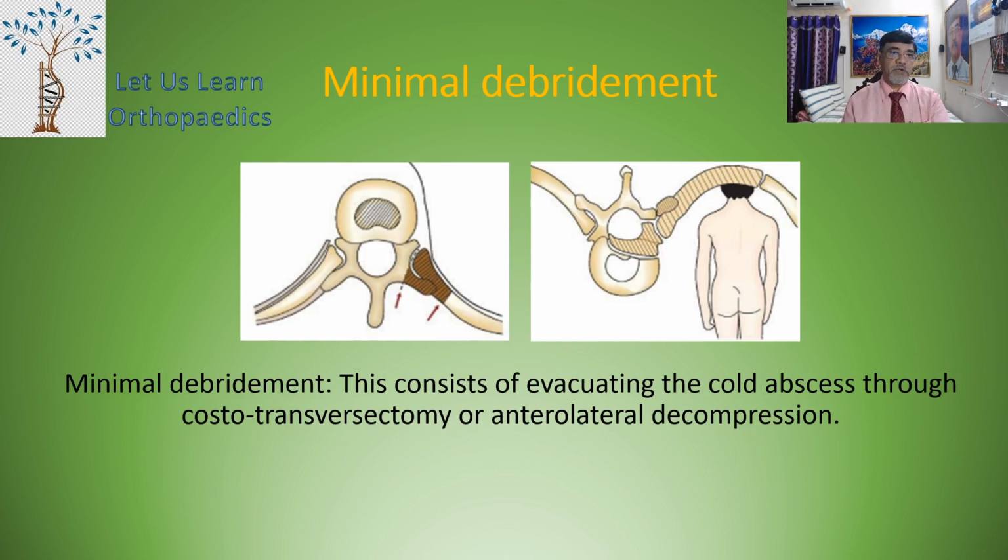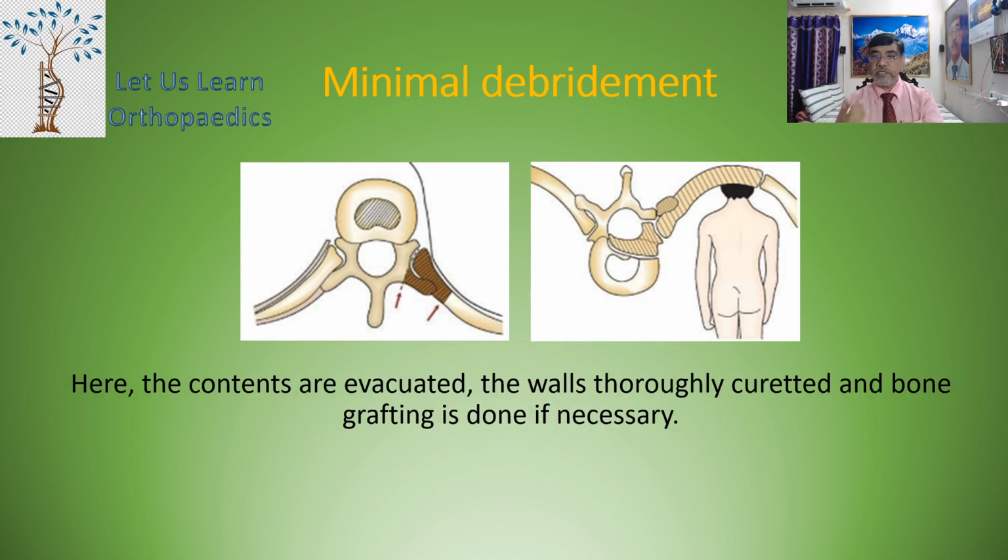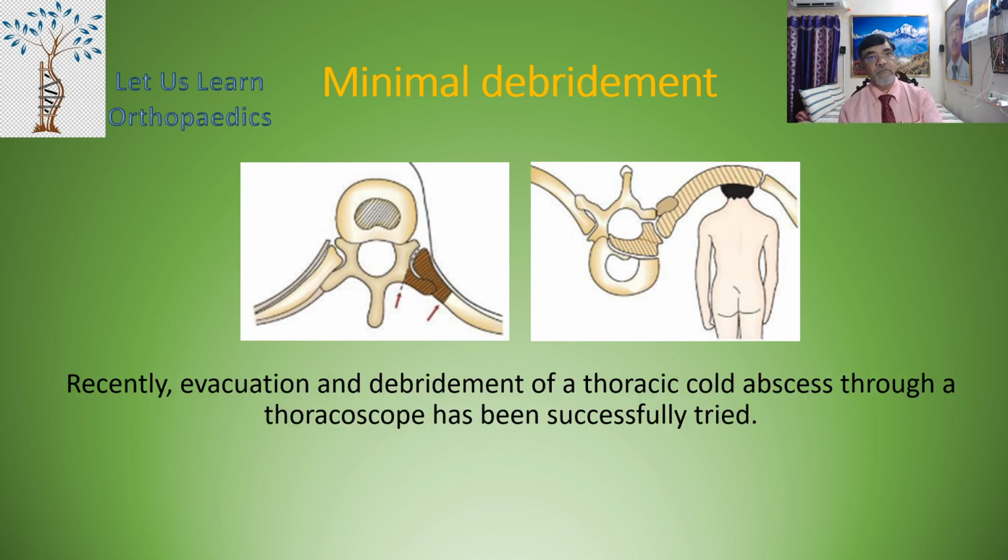Minimal debridement consists of evacuating the cold abscess through the costotransversectomy or anterolateral decompression. The costotransversectomy is shown in the first diagram, whereas the anterolateral decompression is shown in the second picture. Here the contents are evacuated, the walls are thoroughly curetted, and bone grafting is done if necessary.